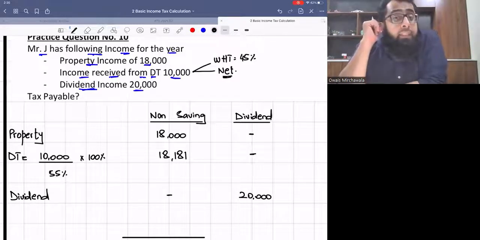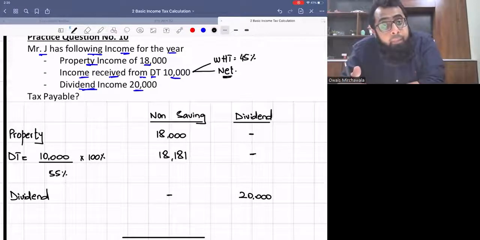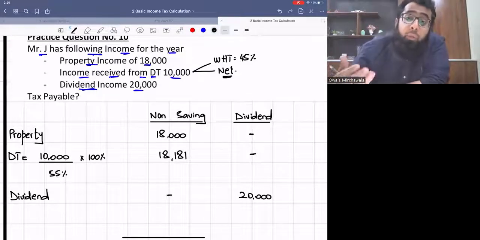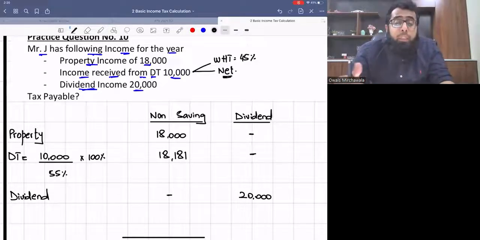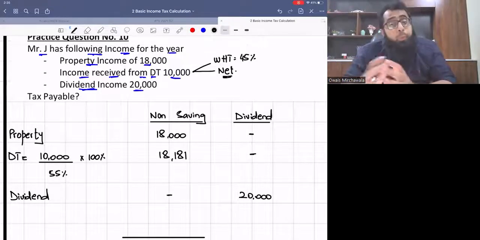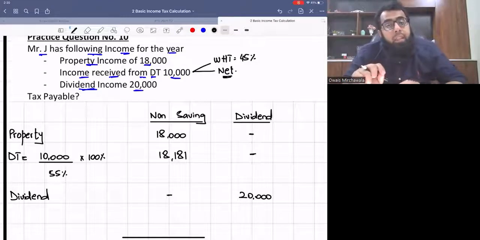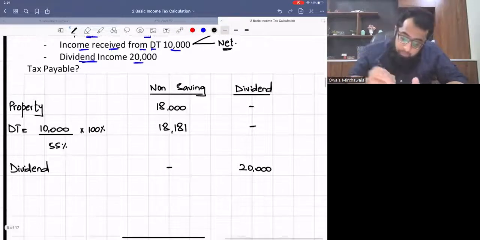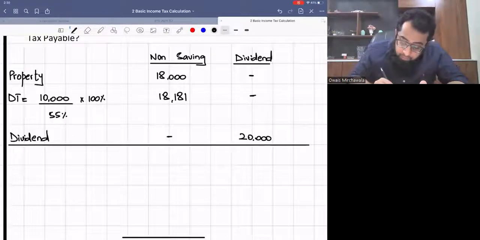So the first step is to classify the incomes correctly. If there is any withholding tax, we need to gross it up. Property income goes in head of non-saving, discretionary trust. We grossed it up and classified it in head of non-saving, and then we had dividend income. Now, when we add up all of them, we arrive at the value of total income.